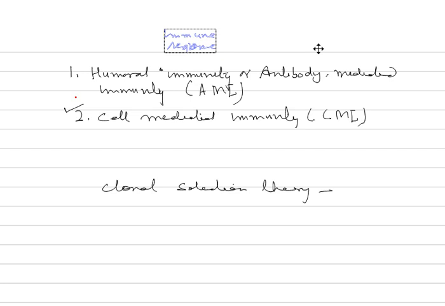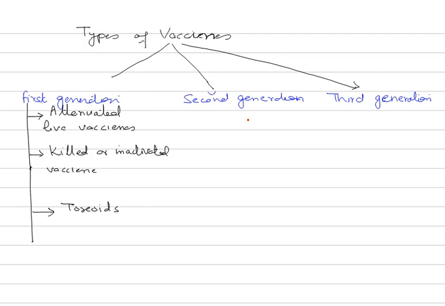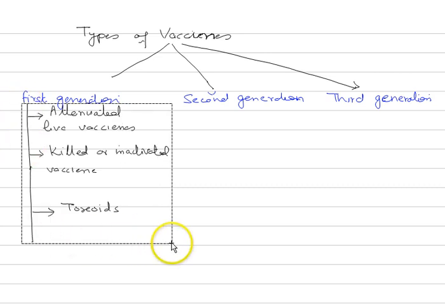As I've told you, vaccines are of three generations: first generation vaccines, second generation vaccines, and third generation vaccines. Let us quickly go through this classification with some suitable examples. Now, the first generation vaccines are further of three types, as you find on the screen also.